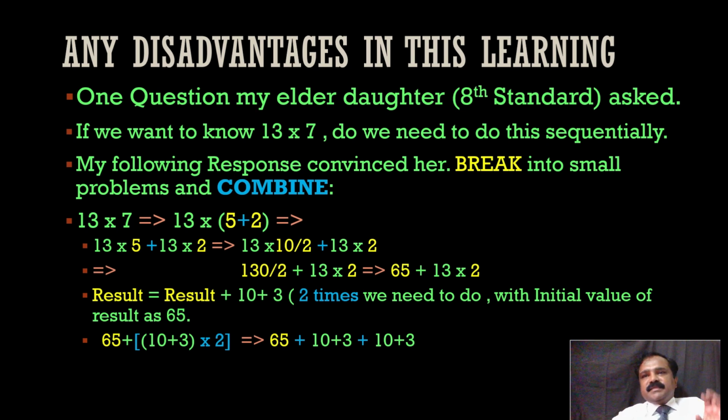Any disadvantages in this learning? Actually, I discussed this first with my elder daughter, who is an 8th standard student now. I explained this just to prepare for this video. Then she suddenly asked one question. If we want to know 13 into 7, do we need to start from the beginning, sequentially, 13, 26, like that?